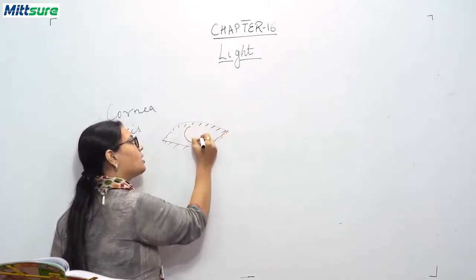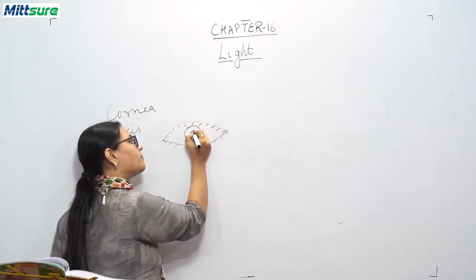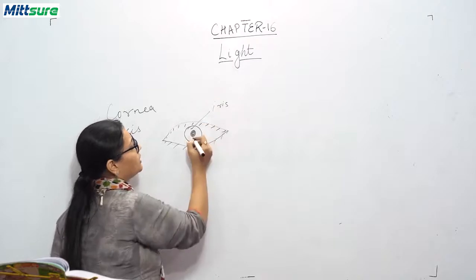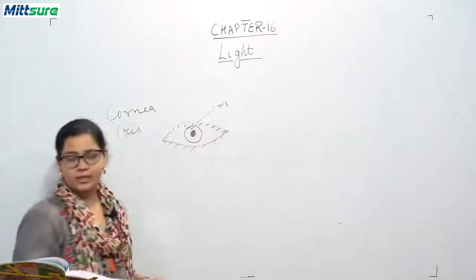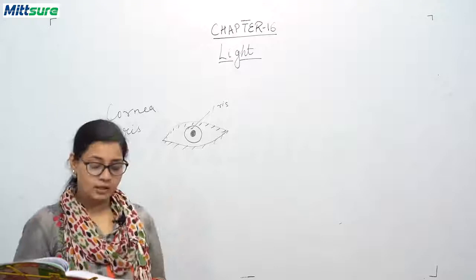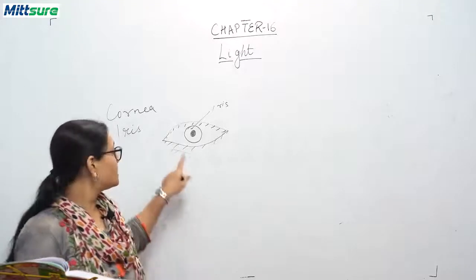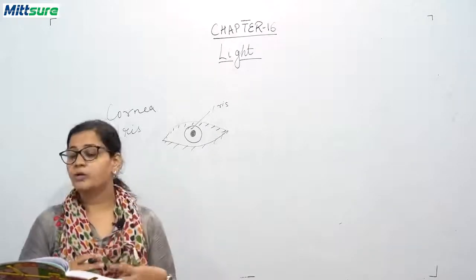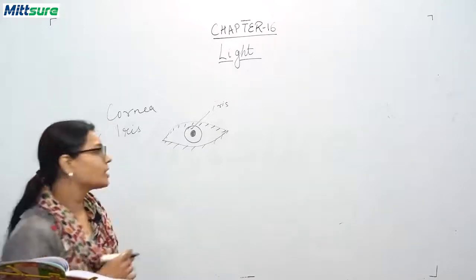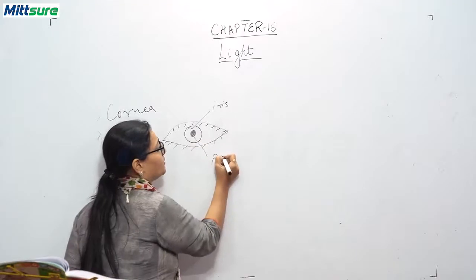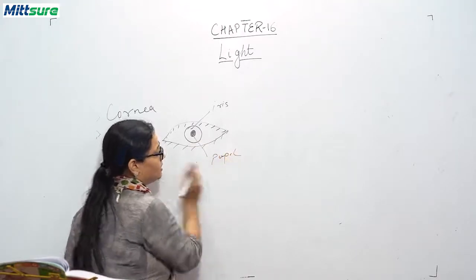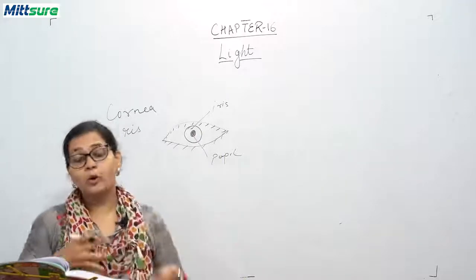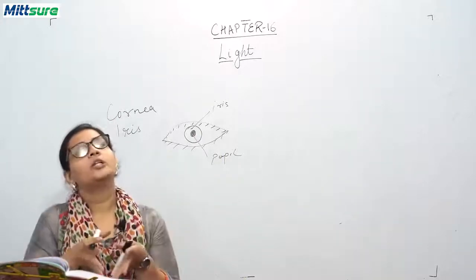So this is your, so students, this is your iris, okay, and I will be telling what it is. So iris is a thin circular structure present in the eye and it is responsible for controlling the size of the pupil. And what is the pupil? Pupil is this, okay. We will be discussing this pupil in the next topic. And it restricts the amount of light which enters into your eyes.